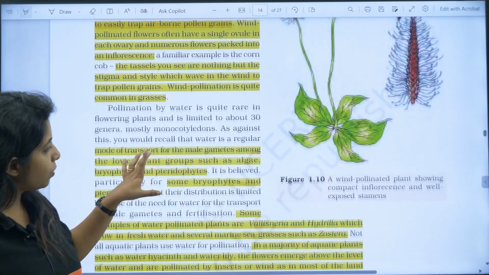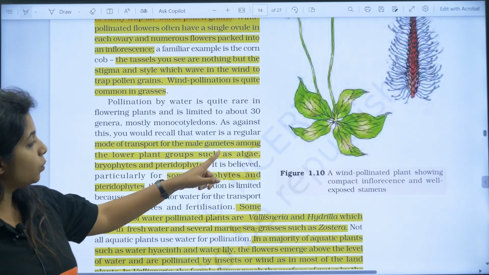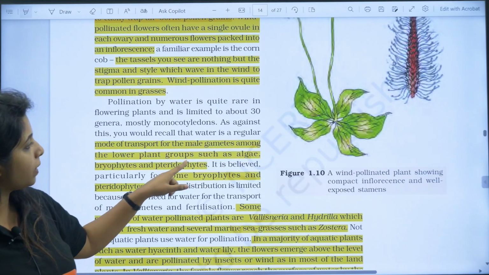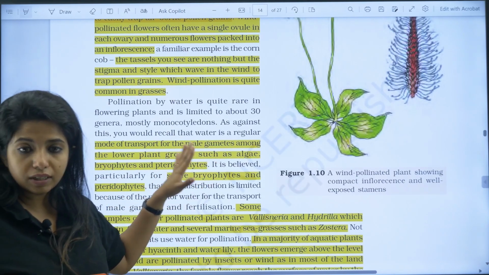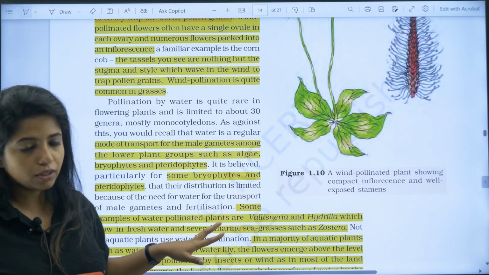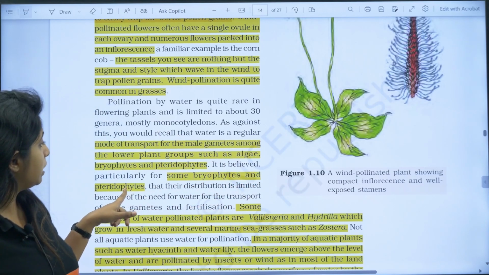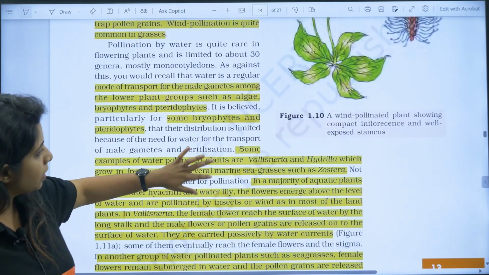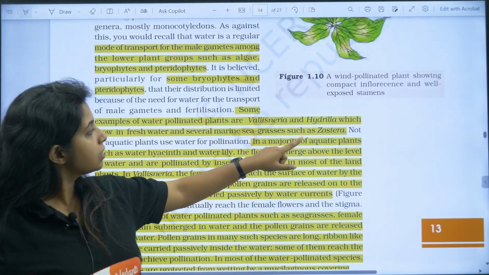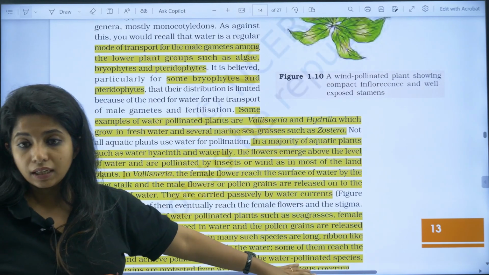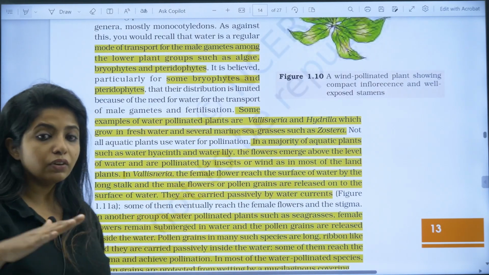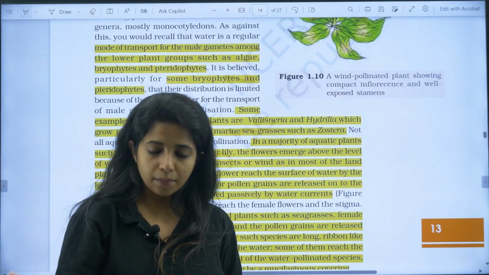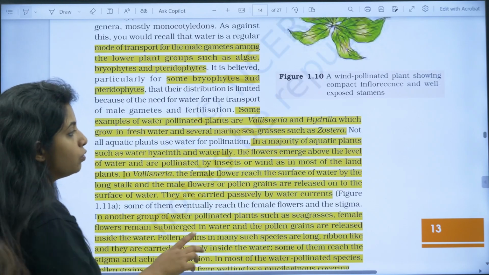Okay. Now talking about water pollination. Water is the mode of transport for the male gametes among the lower plant groups such as algae, bryophytes and pteridophytes. So they have the water pollination thing. It is believed that some bryophytes and pteridophytes, that is already mentioned. Now over here, examples, Vallisneria, Hydrilla, Zostera, everything is given over here. Some basically release on the top of the water, some in the water and things like that. You should be knowing who all are there.